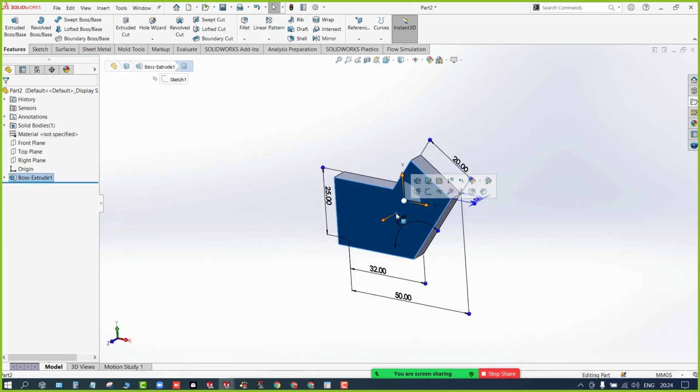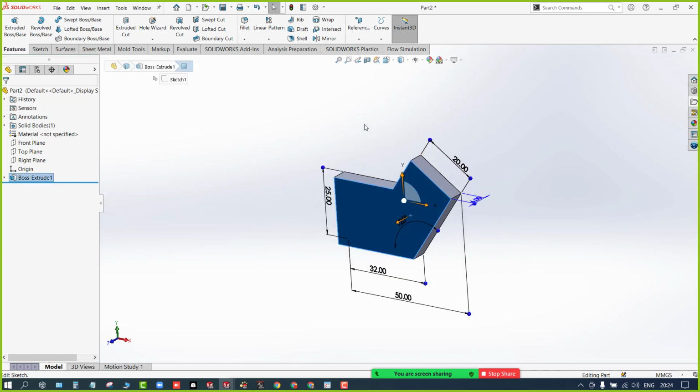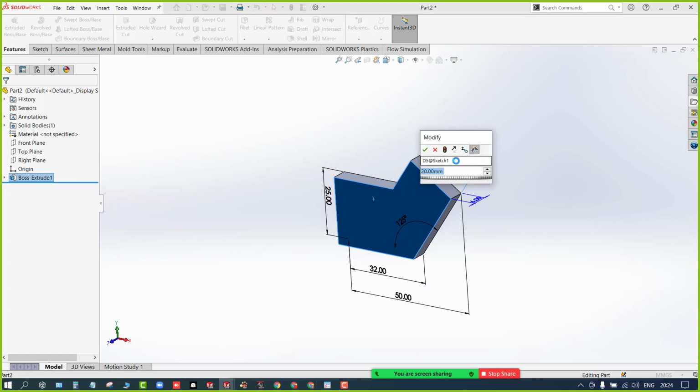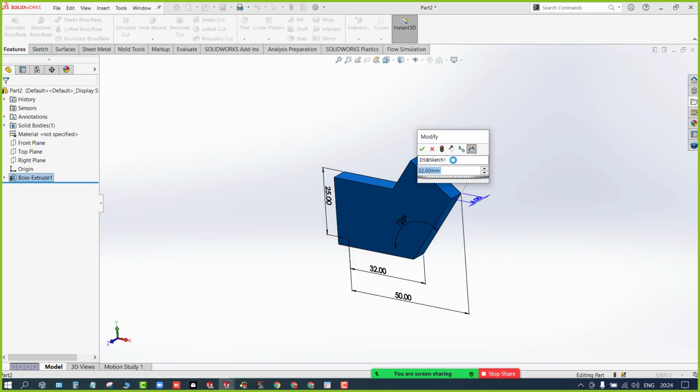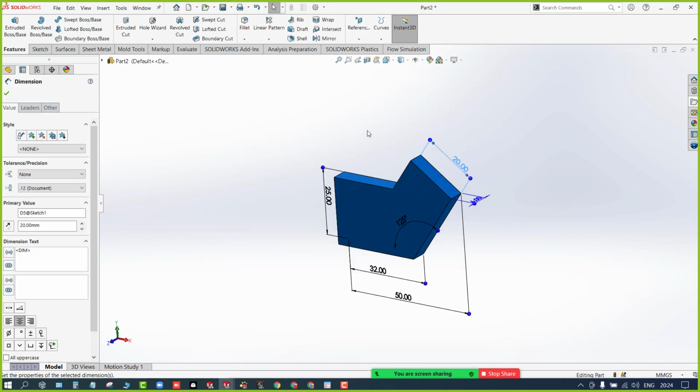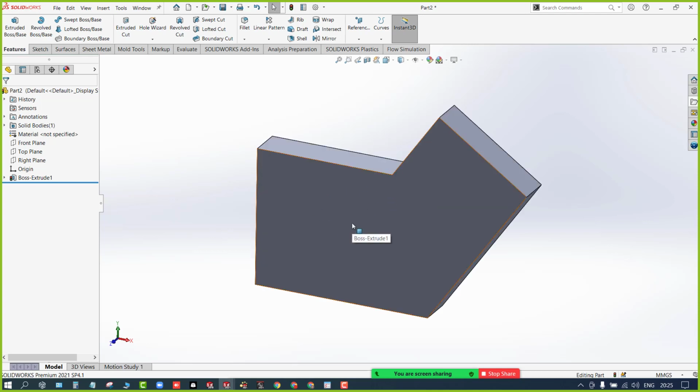Let's say I want to make changes in the dimension. This should be 22 for me. You can select any of the faces. The software gives you all the input dimensions. Simply double click on it and make the changes. You don't need to go into the sketch and edit that one.